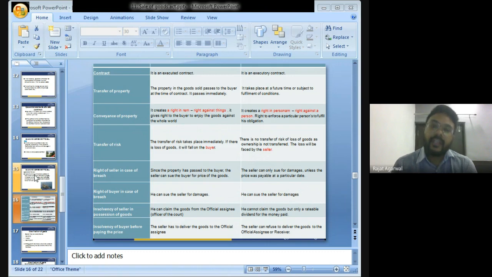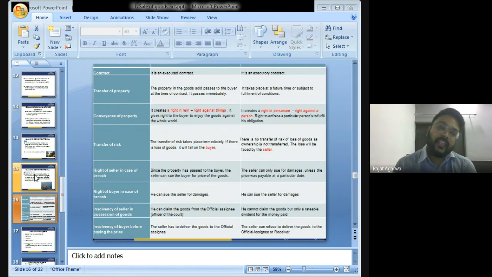Transfer of risk. Transfer of risk takes place immediately in contract of sale. In agreement to sale, there is no transfer of goods. Right of seller in case of breach: where the property has passed to the buyer, the seller can file a case against the buyer for the price of the goods. Where the property in goods has not been transferred, the seller cannot file a case for the price until he gets the money.